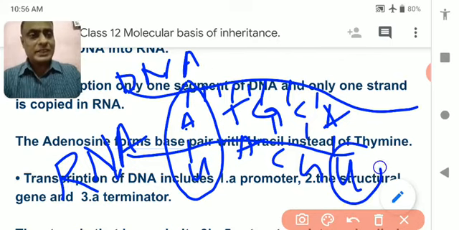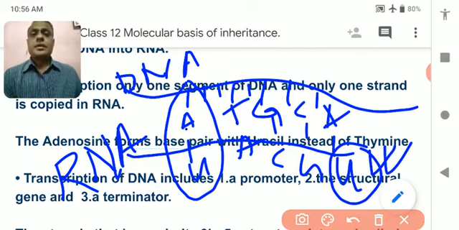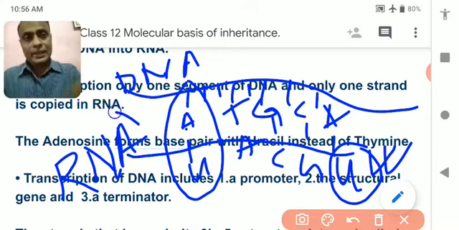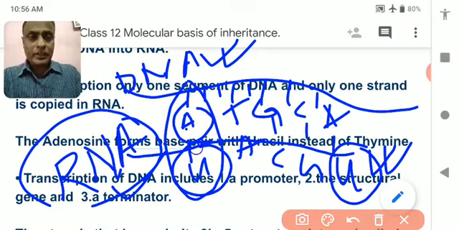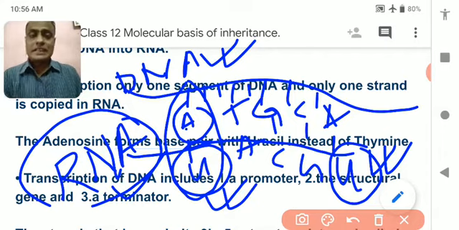So uracil is the nitrogen base which is only found in RNA, not in DNA. So when RNA is copied from DNA, adenine pairs in RNA with uracil. It is the only change that you can see.